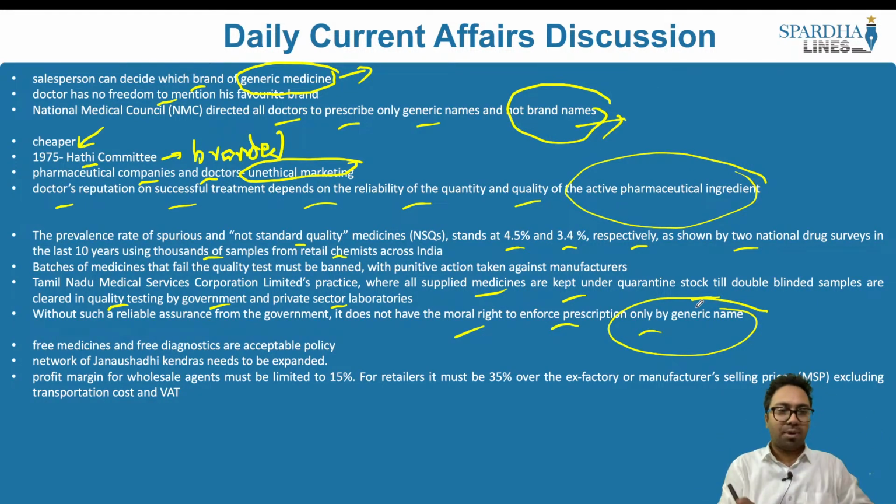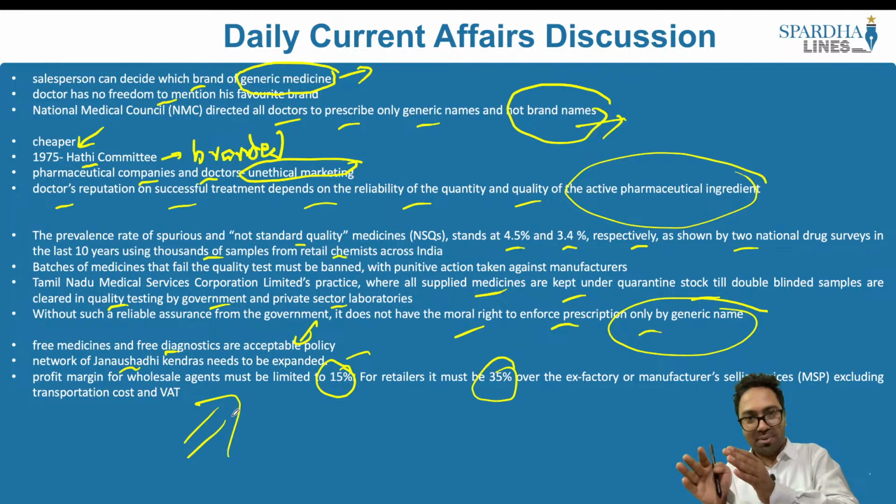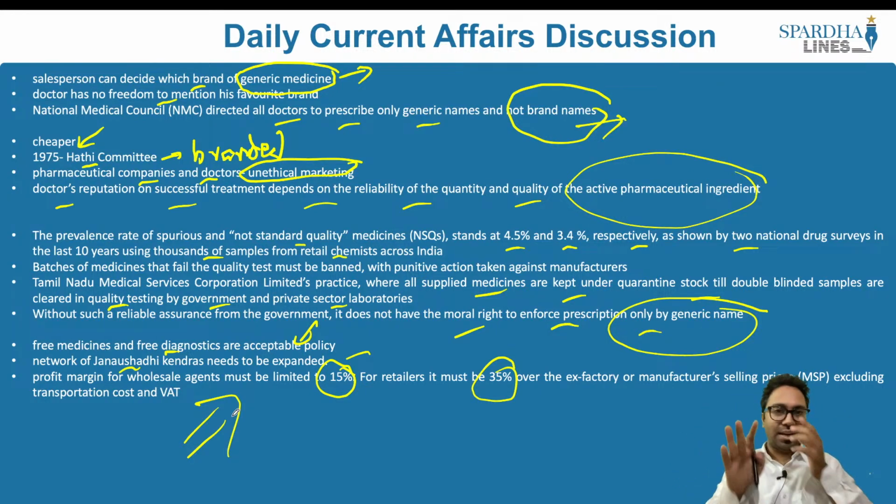That apart, what should the government do? It should provide free medicines and free diagnostics which are acceptable for the government, and it should also open the network of Janaushadhi Kendras, which has to be expanded, and the profit margin can be limited to 15% for the wholesalers, and for the retailers 35% and less than that, so that people are able to afford these medicines as well. These are the other steps that the author says that the government should enable, so that what we have is healthy practices for the healthy environment in India with respect to the medicines. It is this that we have to understand with respect to this article.